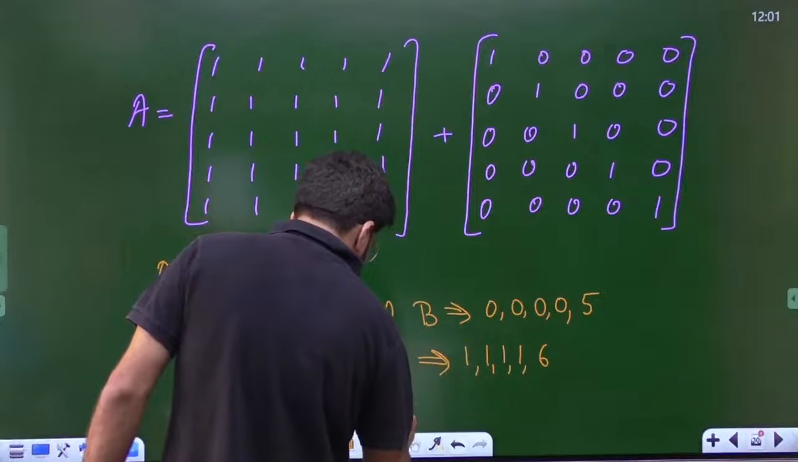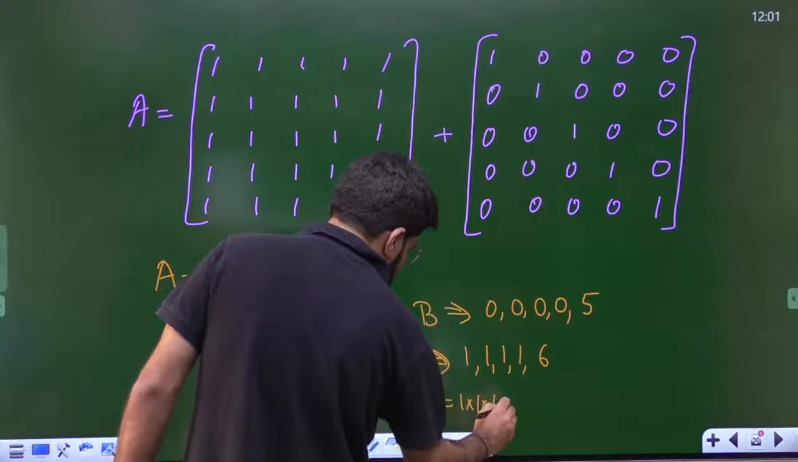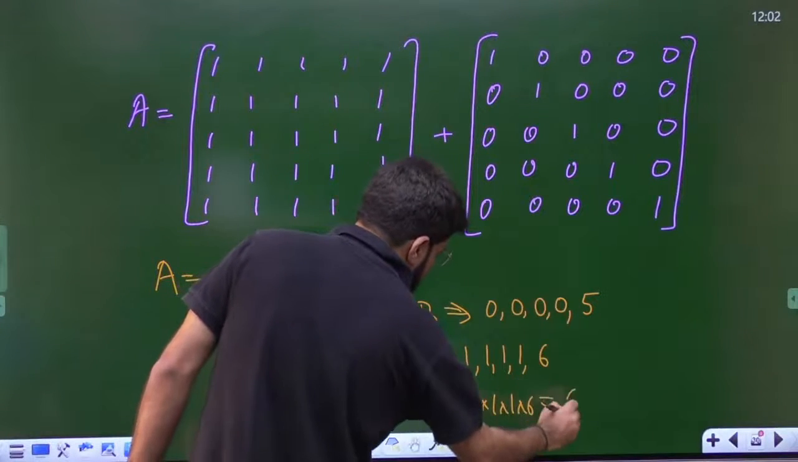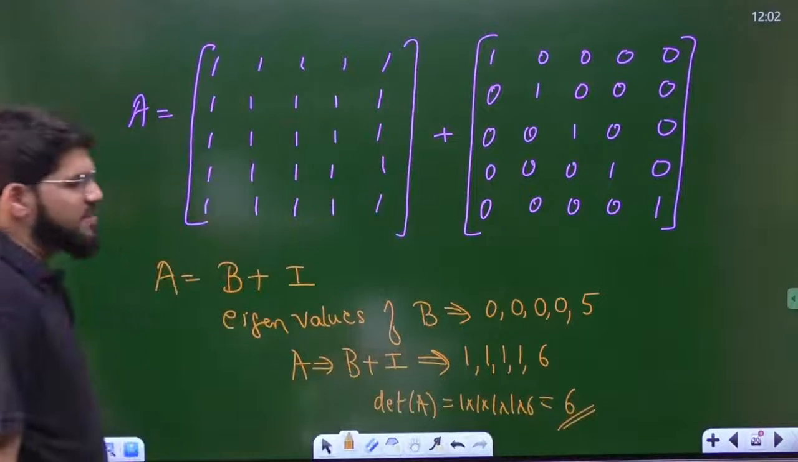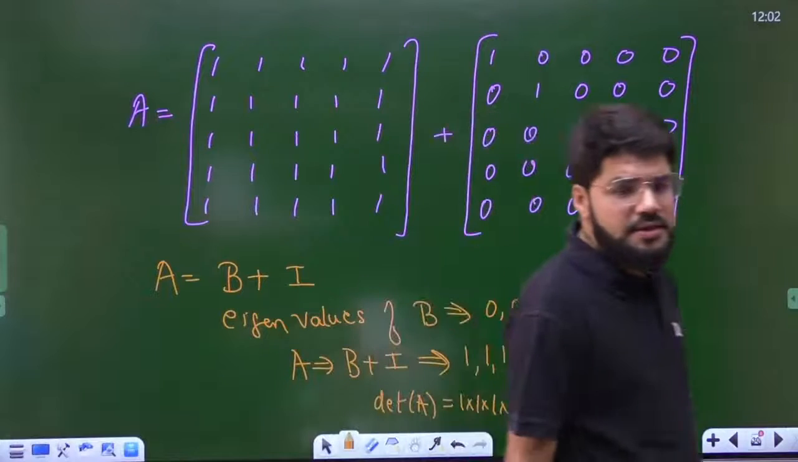So what is the determinant of the matrix? It is the product of the lambdas, and the product of 1, 1, 1, 1, 6 becomes 6. That's the answer.